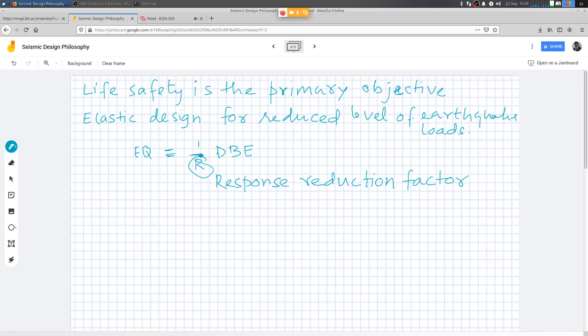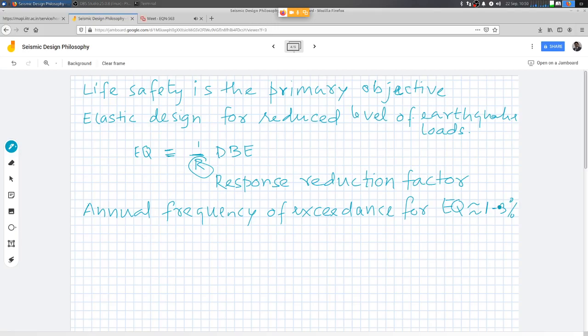So in this process, if I go by the statistics, the annual frequency of accidents, meaning how many times I expect these earthquake forces to be exceeded, is of the order of 1 to 3%.